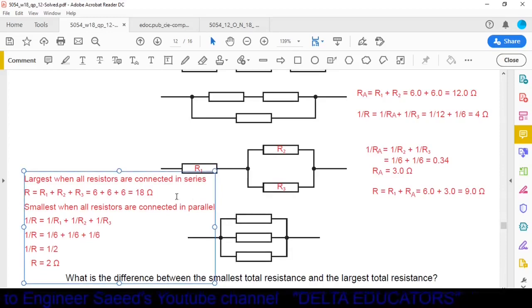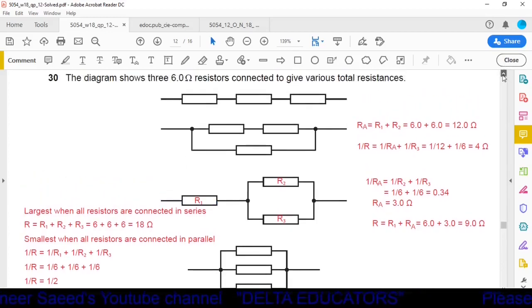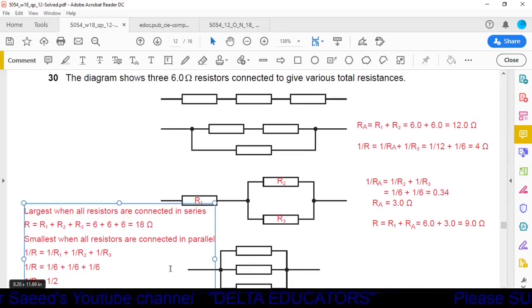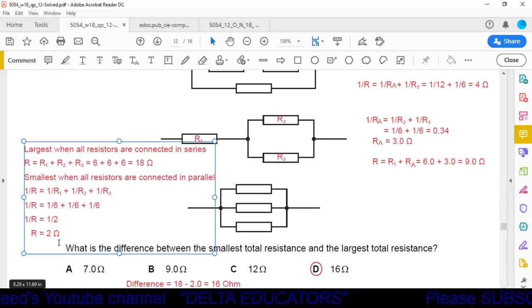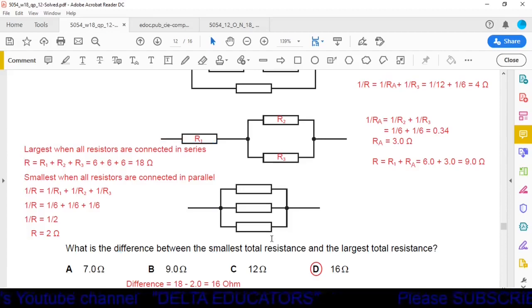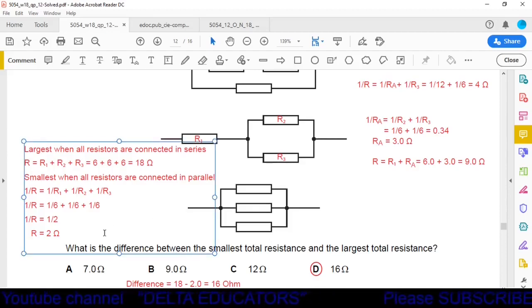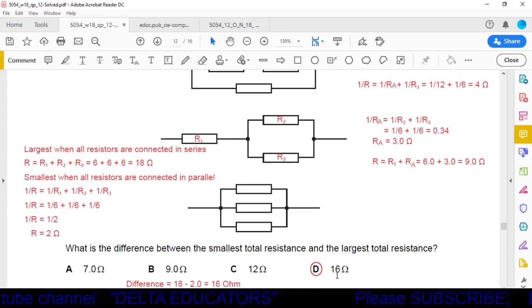Here I have calculated all these values. This one is when all the resistors are connected in series, given in the first option, and here we got the answer 18 ohms. And R is equal to 2 ohm is the resistance when all the resistors are connected in parallel, the last option. Now we have to calculate the difference, so we subtract this 2 ohm from this 18 ohm, and the answer is 16 ohm, which is given in option D.